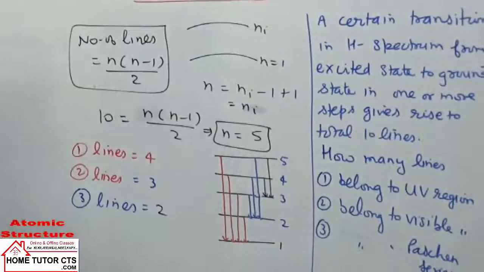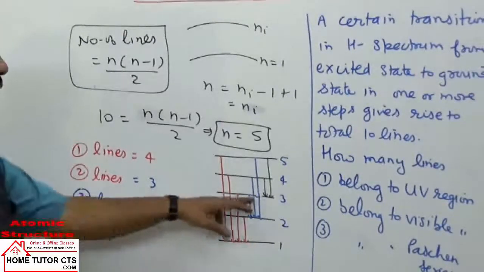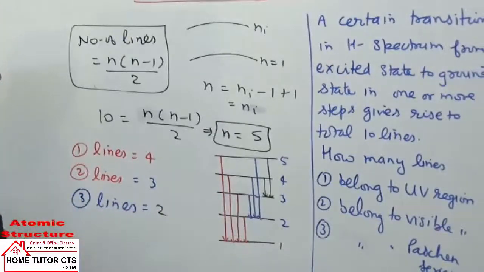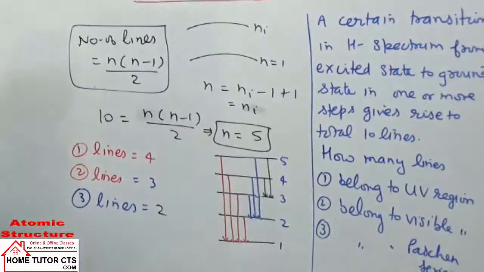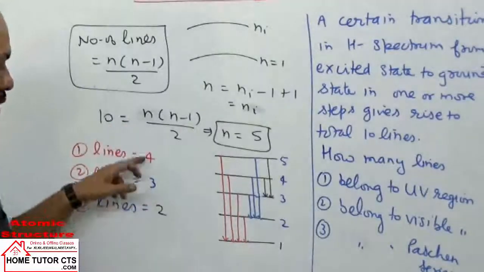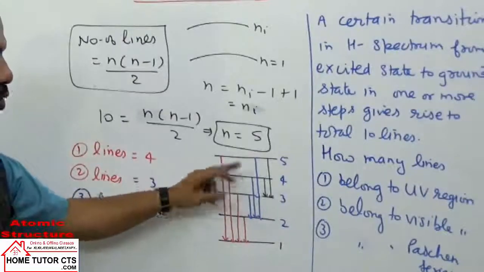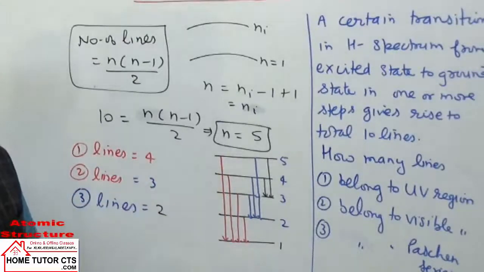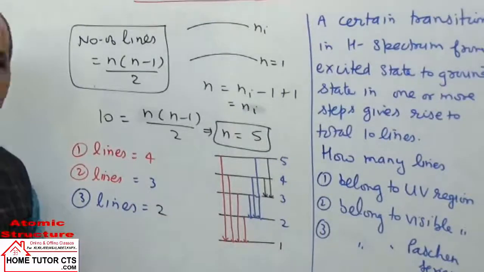And for the electron coming to the fourth orbit, 1 line more is possible, 5 to 4. So the total lines: 4 plus 3 is 7, plus 2 is 9, and 1 line more, so the total number of lines is 10.